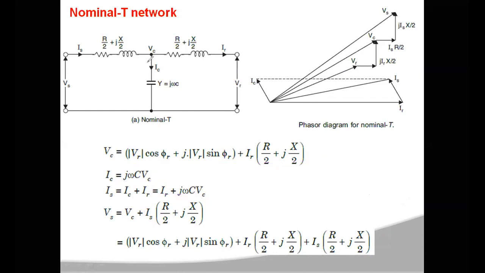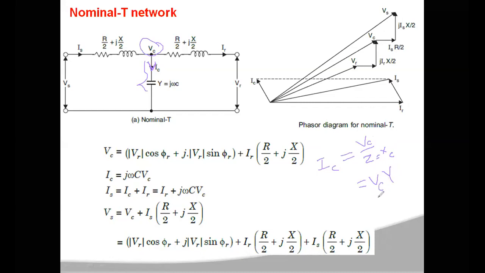Okay, in a similar manner, what is the current flowing through this capacitance? The current flowing through the capacitance, IC, is equal to V by Z. As it is a pure capacitance, this Z value will be XC. So this can also be written as V into Y, where the voltage across this capacitance is VC. So VC into Y you can write.